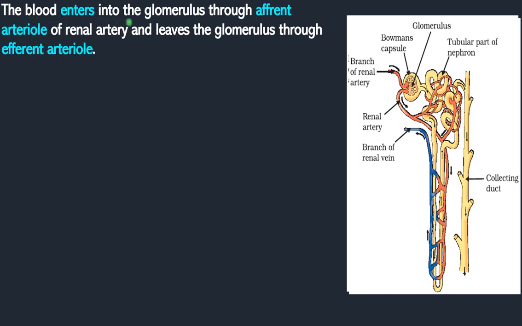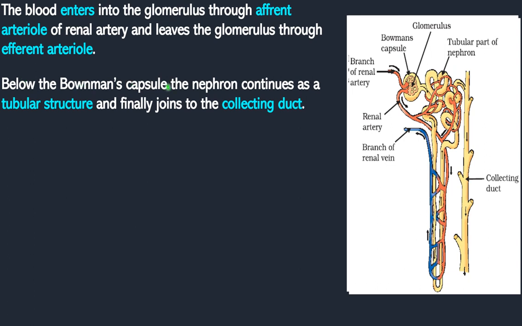So the blood enters into the glomerulus through afferent arterioles of the renal artery and leaves the glomerulus through efferent arterioles. There are two types of arterioles present, afferent as well as efferent. Next, below the Bowman's capsule, the nephron continues as a tubular structure. Okay. And finally joins the collecting duct. After passing as a tubular structure, finally it is going to be joining to what? The collecting duct.